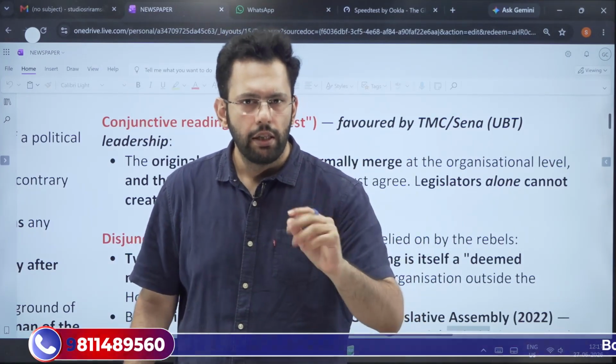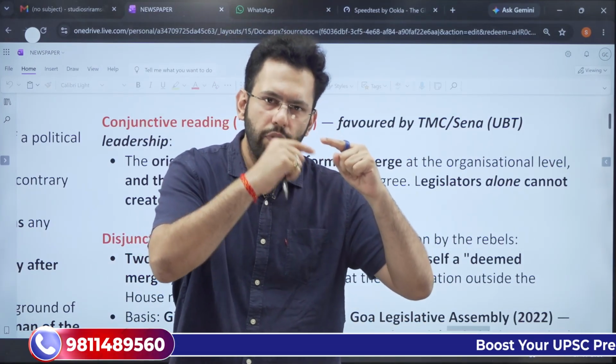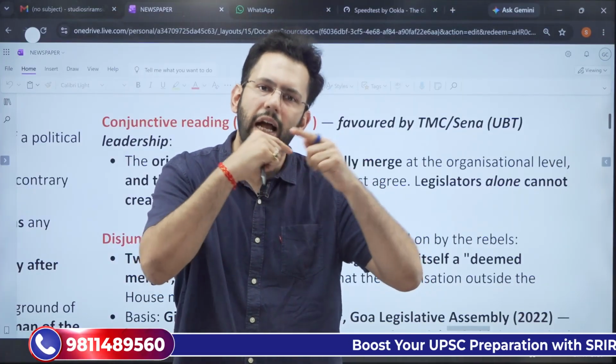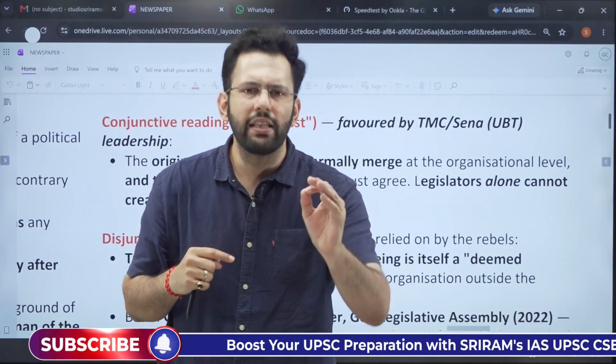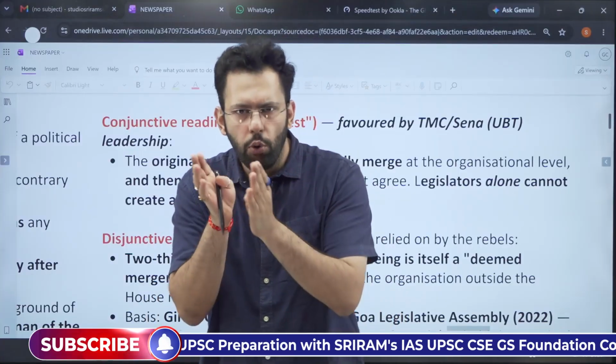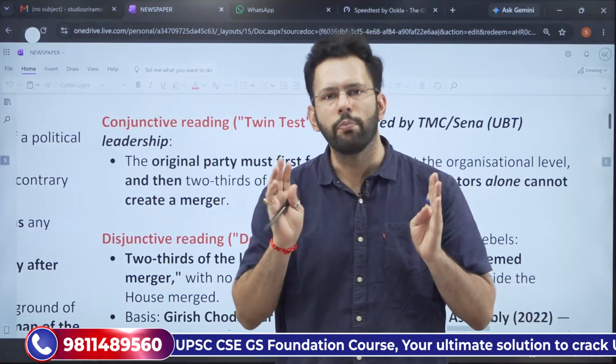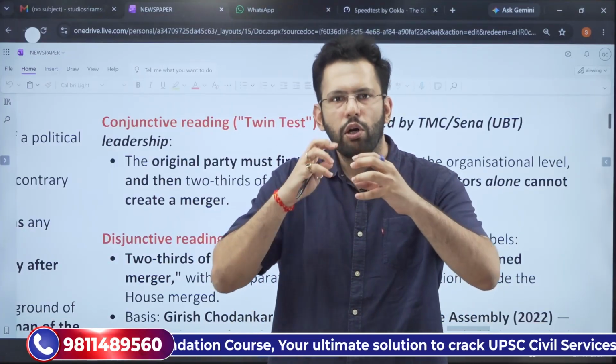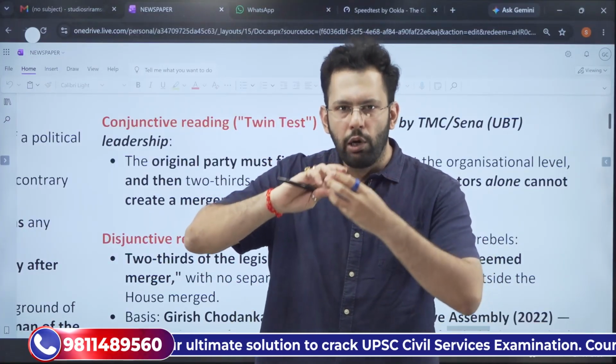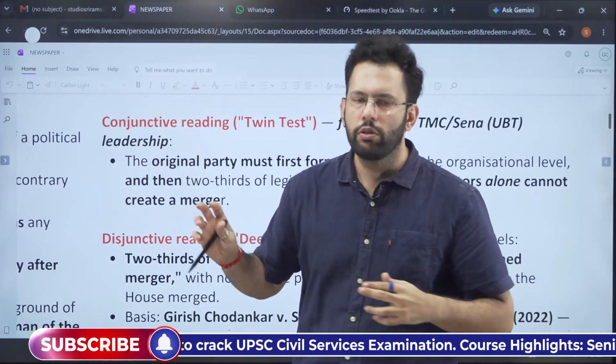What are they saying? That paragraph 4 clause 1 and paragraph 4 clause 2 should be read along with each other. Meaning thereby they are saying that first the original party will merge and then the legislature party's 2/3 members will merge. Paragraph 4 clause 2 cannot be read alone, other than paragraph 4 clause 1.